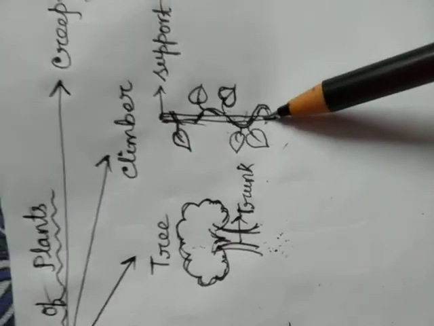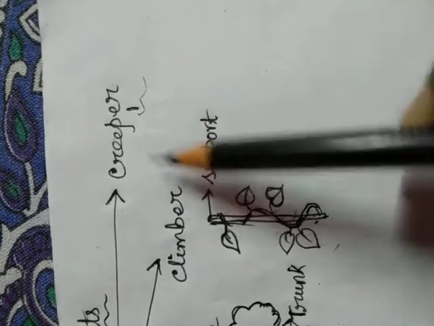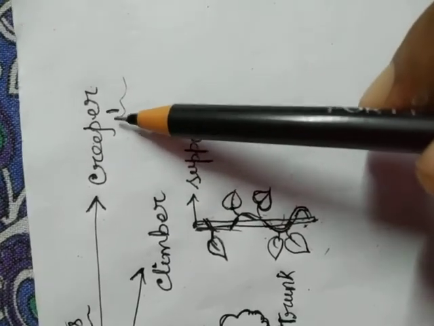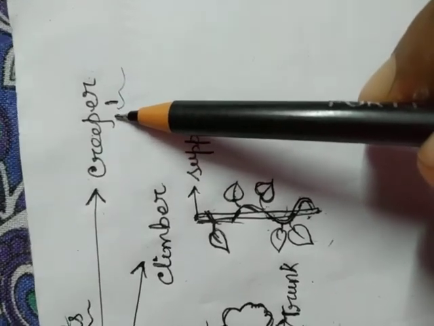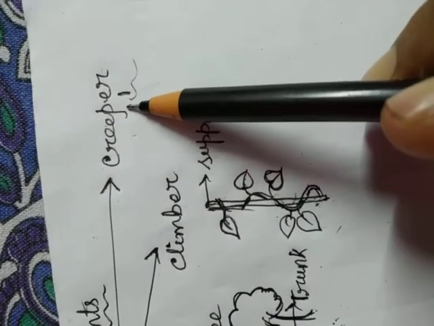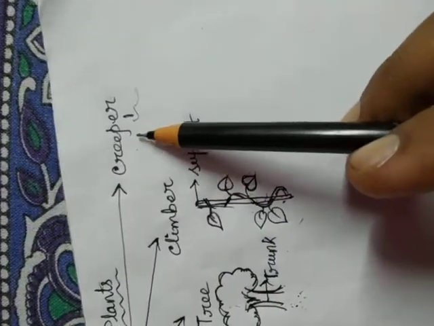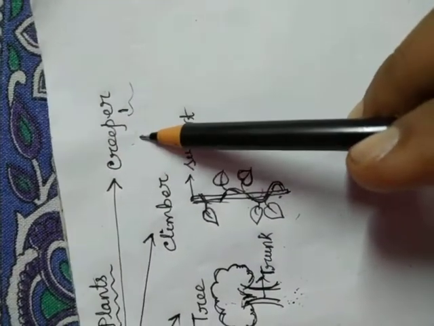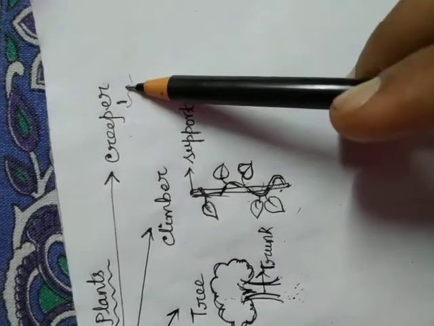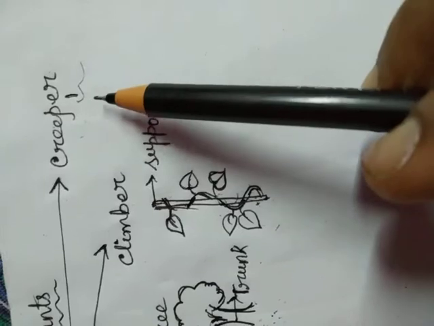And the last one is the creeper. Climber and creeper are similar, but in case of creeper also, their stems are very weak and they cannot stand, just like shrub and herb, and they grow along the ground. For example, pumpkin, gourd are examples of creeper.